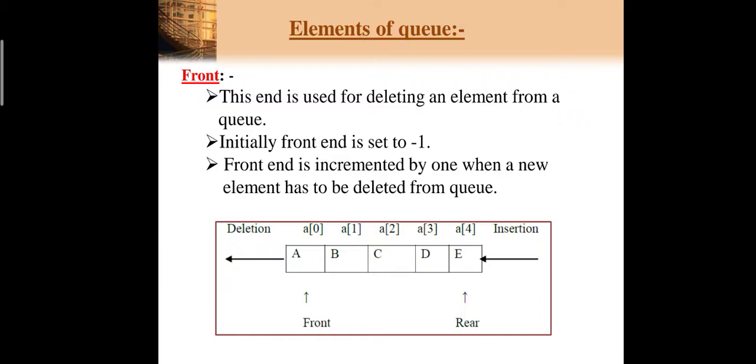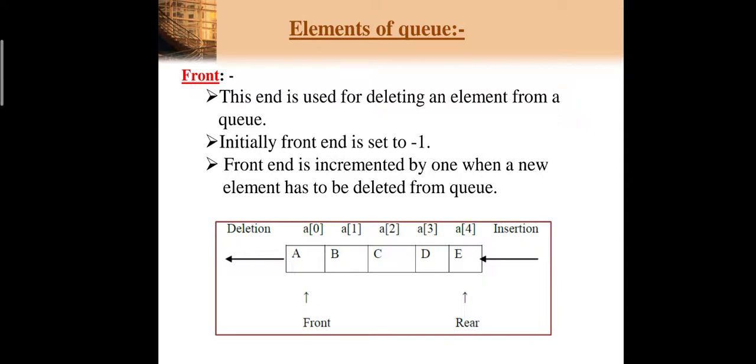All of you know about the array. We have already covered that type of data structure, that is nothing but an array. So the idea of an array is clear to everyone. Now the remaining elements of your queue are nothing but front and rear, which we will see one by one. Now what is the front? This end is used for deleting elements from the queue. Whenever you want to delete elements from the queue, you make use of the end that is called the front. Initially, the front variable is initialized with -1.